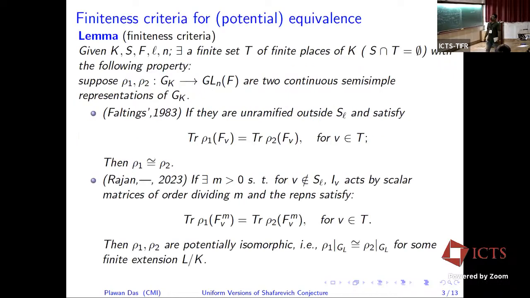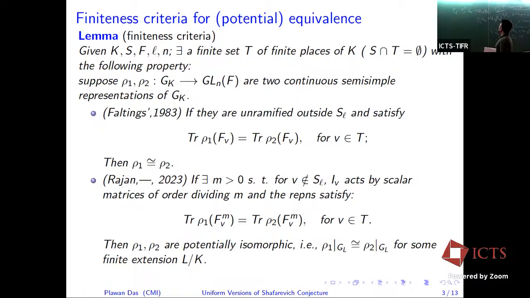So we have this in Faltings' theorem. This is a criterion of Faltings, which says that for any two representations, if I take rho and rho prime from GK to GL n QL, and we know these are characteristic zero fields, if characters are equal, then representations are equivalent.